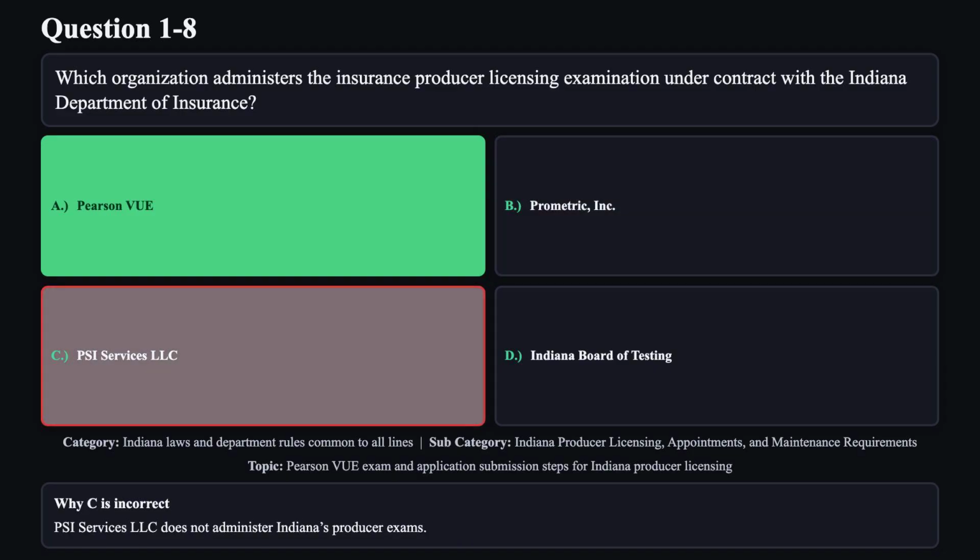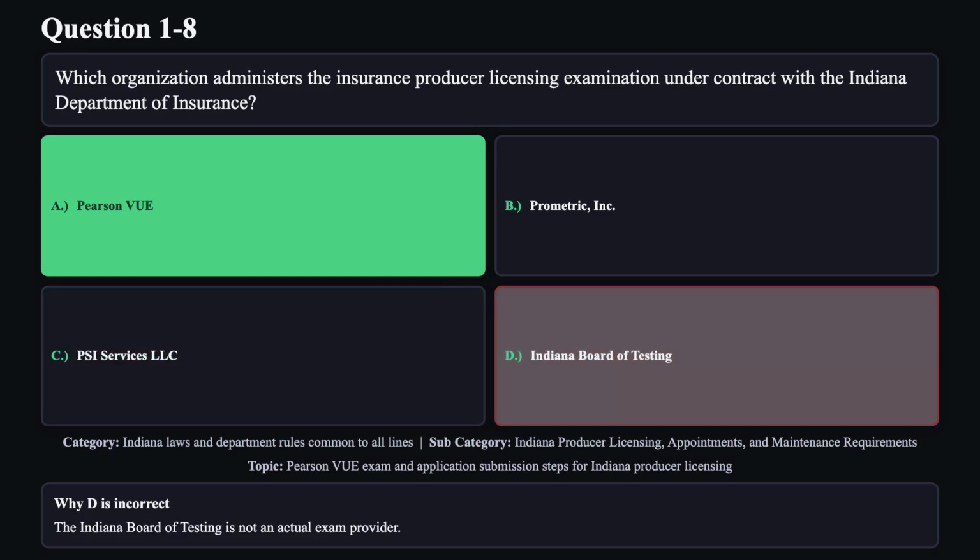Reason C is not correct. PSI Services LLC does not administer Indiana's producer exams. Reason D is not correct. The Indiana Board of Testing is not an actual exam provider.